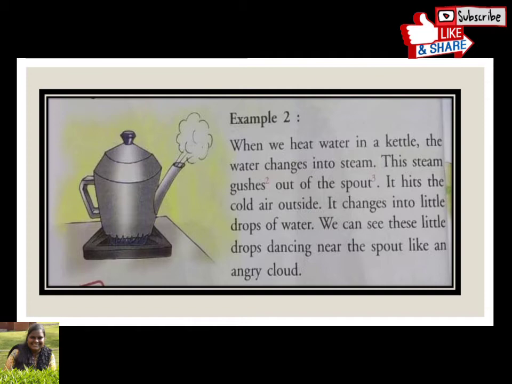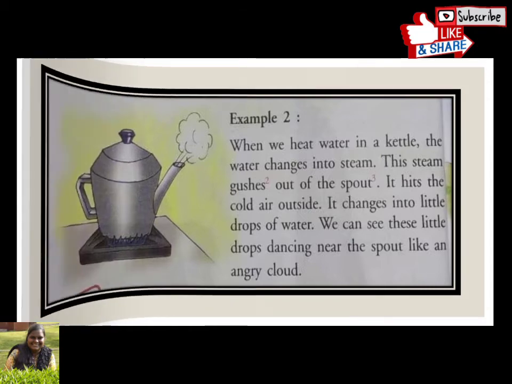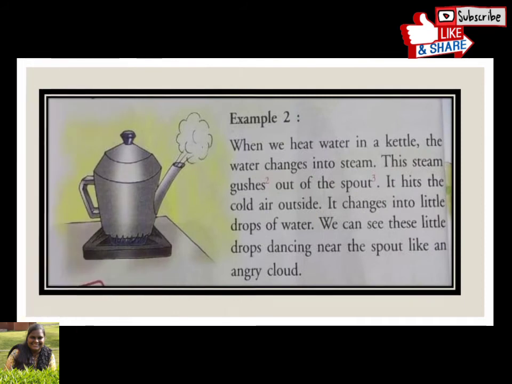When we heat water in a kettle, this thing is called a kettle. The water changes into steam. As you can see, this is the steam. This steam gushes out of the spout. This is the steam that is coming out of this spout. This is the spout. It hits the cold air outside. It changes into little drops of water. We can see these little drops dancing near the spout like an angry cloud.